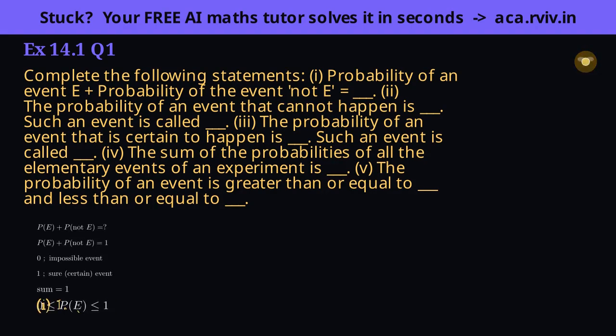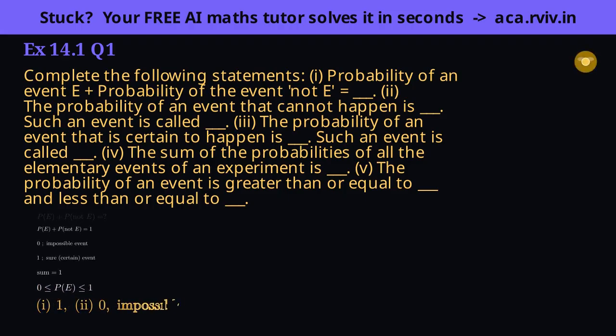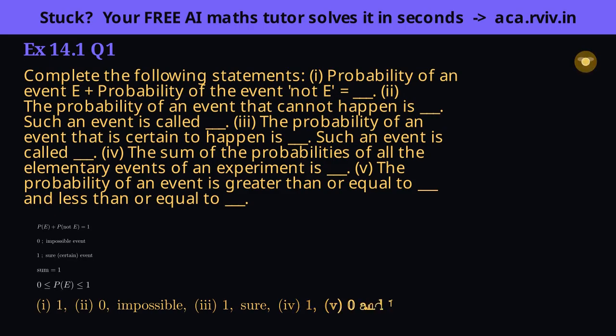Insight: these 5 facts are the guardrails of the whole chapter. Every probability you ever compute must sit between 0 and 1, with impossible at 0 and sure at 1. If an answer breaks a rail, it's wrong.